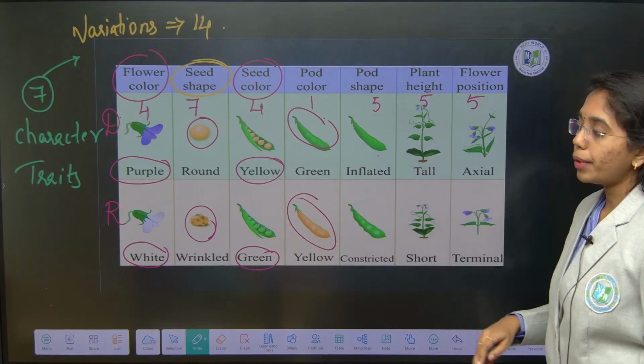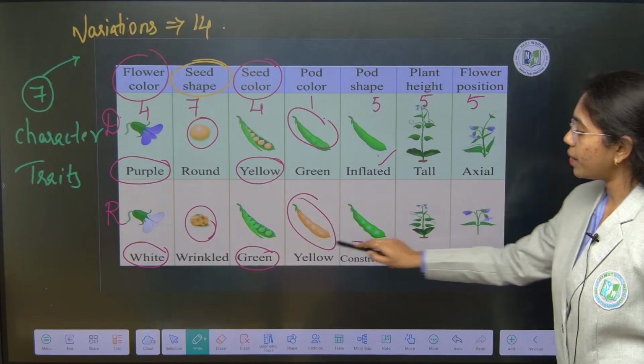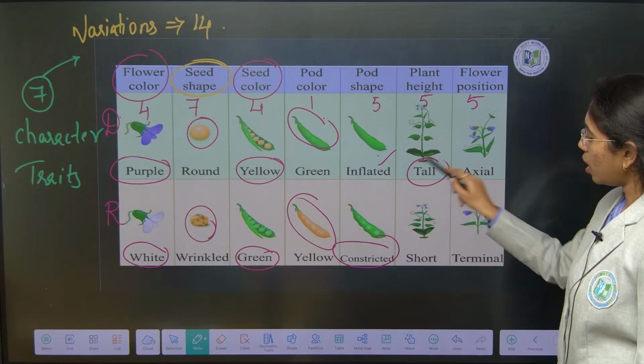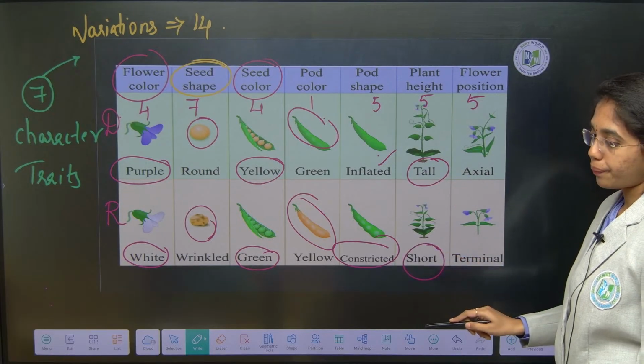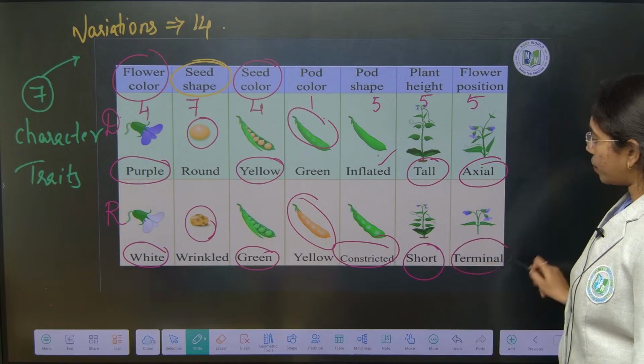Dominant variant of pod shape is inflated, recessive is constricted. Dominant for plant height is tall, recessive is short. Dominant for flower position is axile, recessive is terminal.